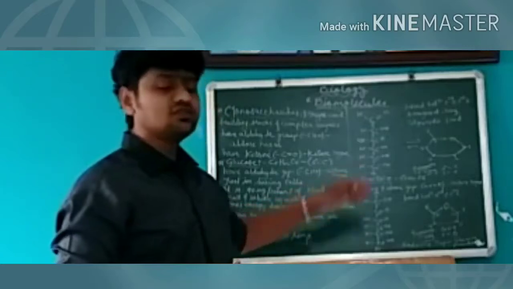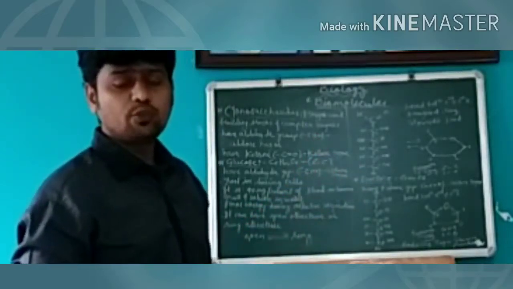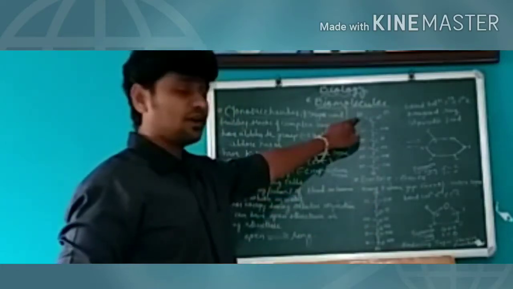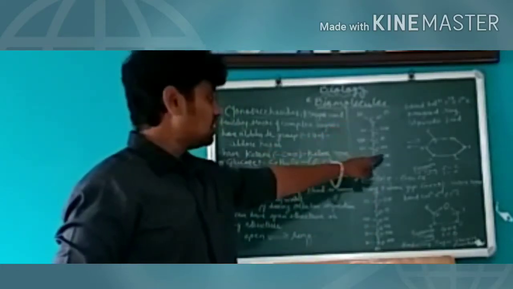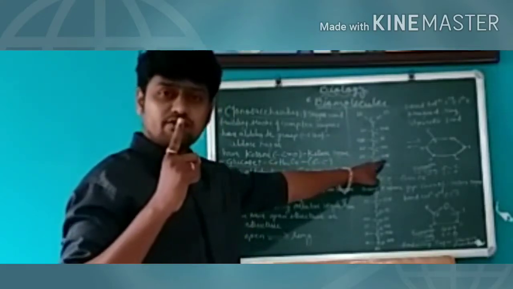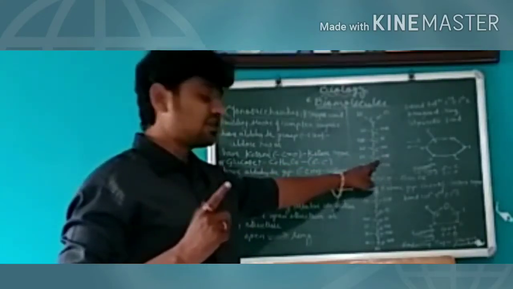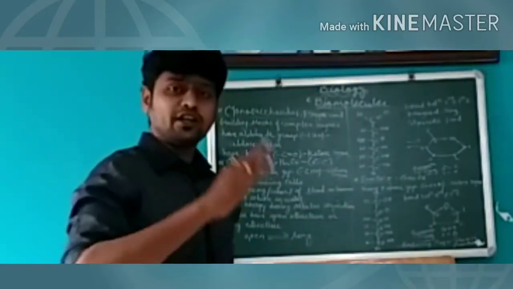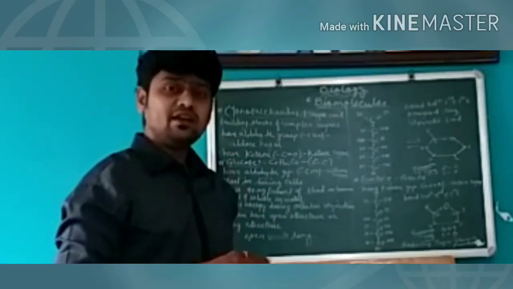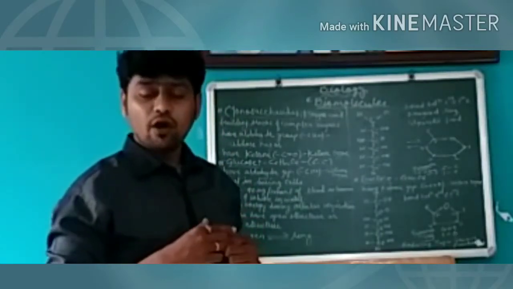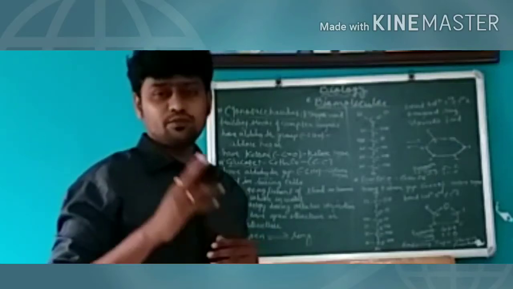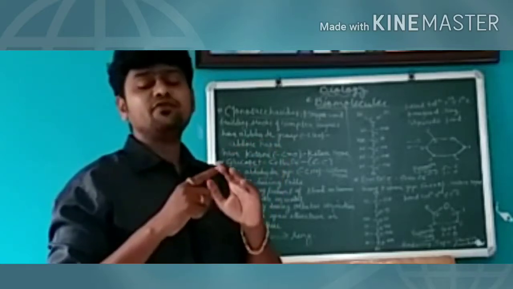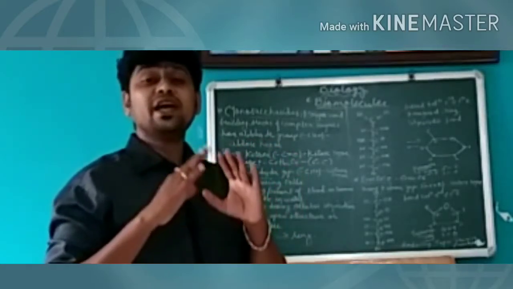Now what happens when this open chain structure of glucose gets converted into the ring structure is that the hydrogen of the first carbon and the OH group of the fifth carbon are given out. So in short, water, H2O, is given out, and the first carbon forms a bond with the fifth carbon. There is a bond formation between the first carbon and the fifth carbon of glucose, and then it forms a hexagonal ring.